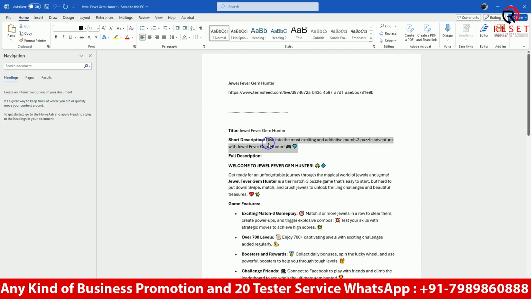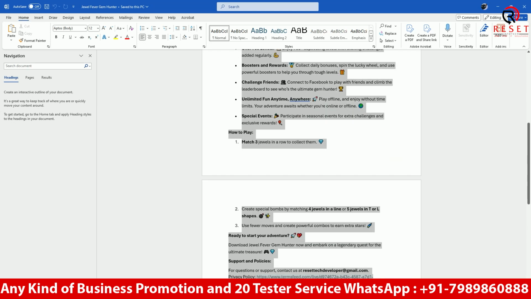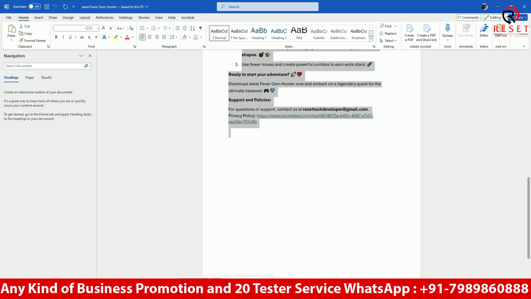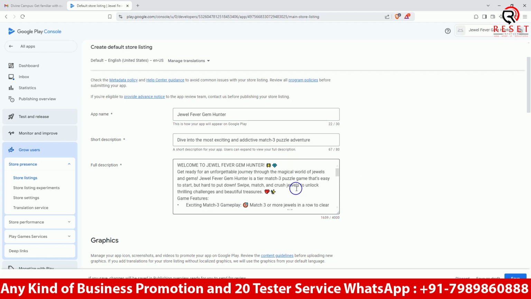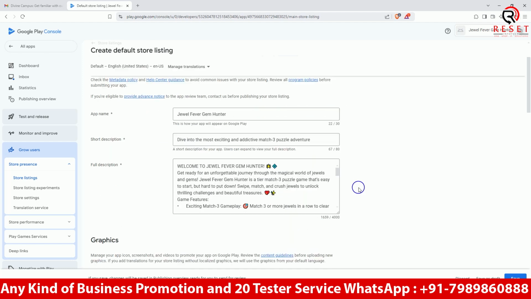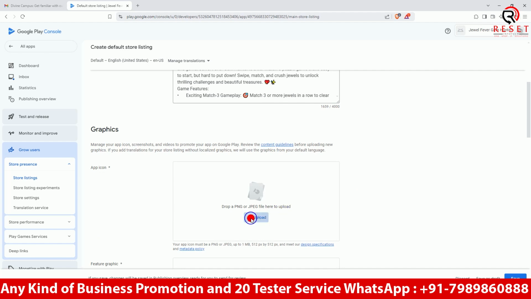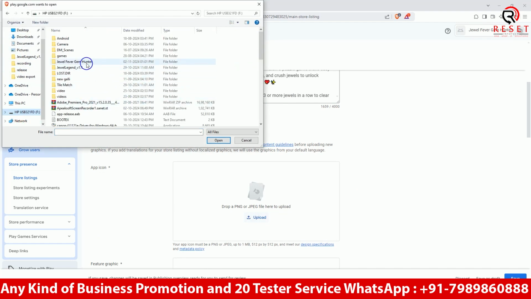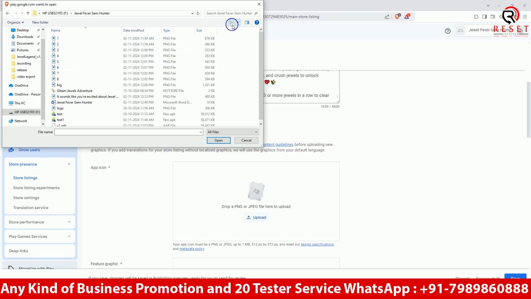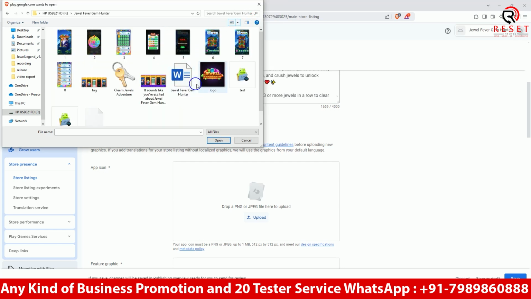Okay, and the long description. Please make sure while you are uploading that it follows Google policy. Whatever you are writing should be in line with Google policy. Otherwise your app won't get approved, and it will get rejected.